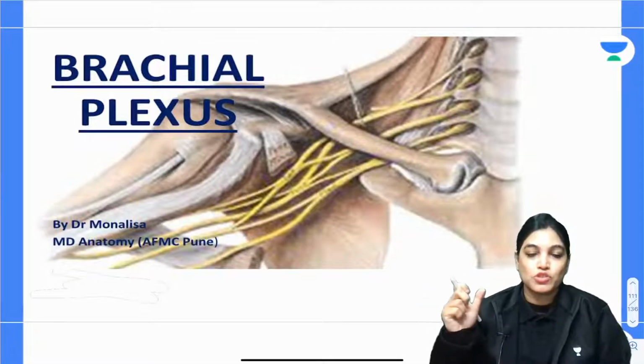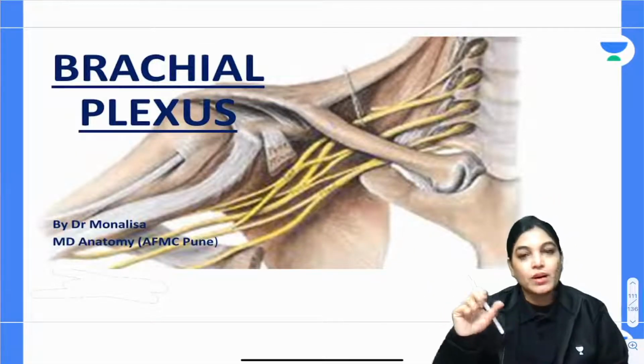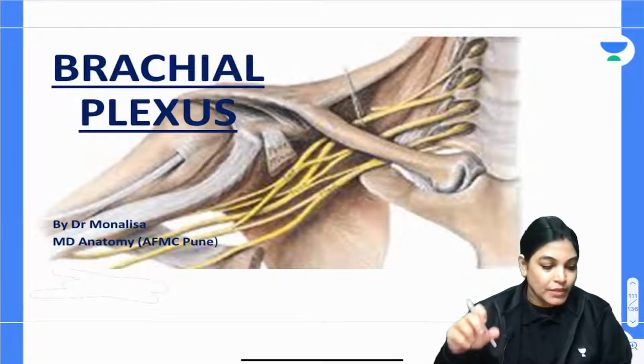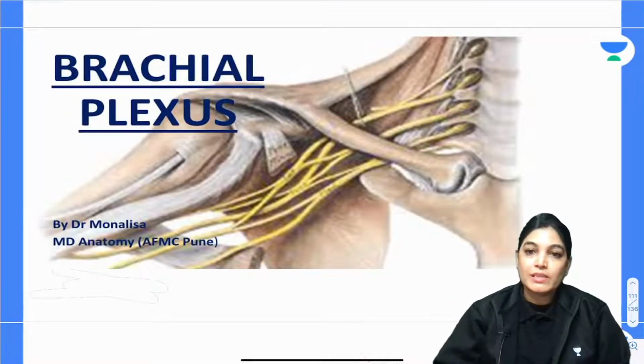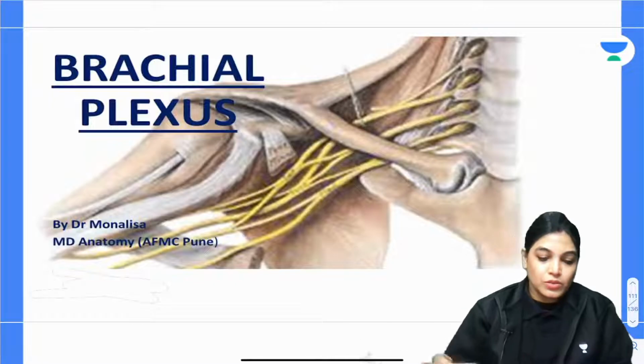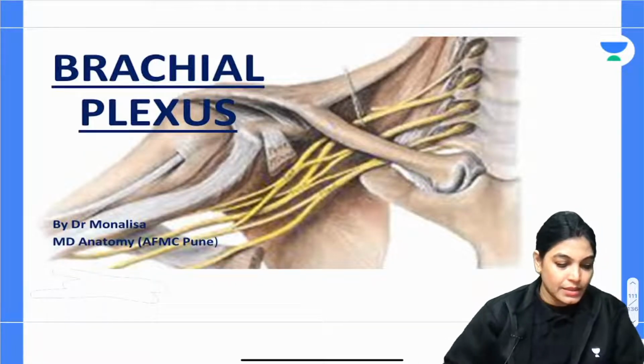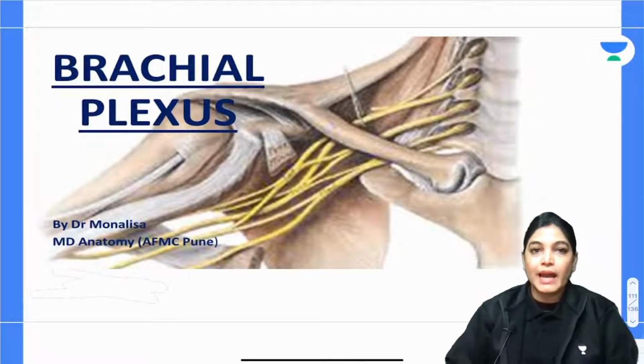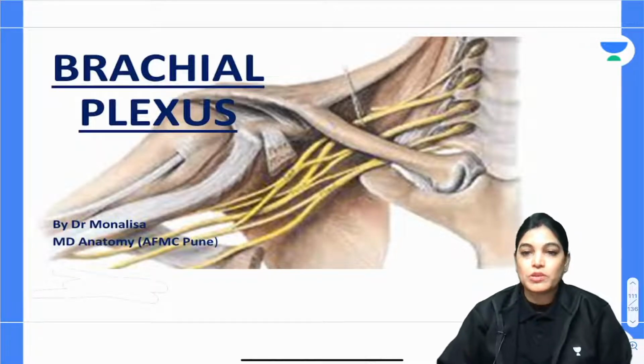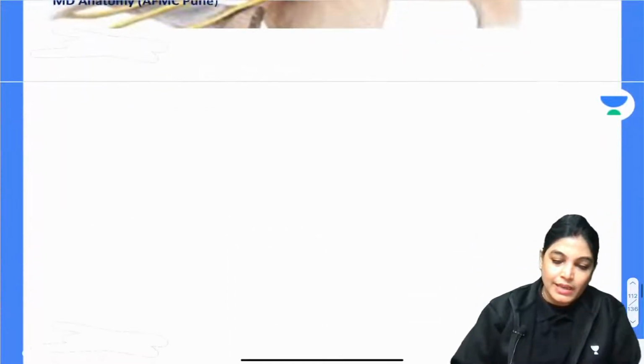Plex means bunch. So it is a nerve bunch which is formed by the lower cervical and the uppermost thoracic spinal nerves. Together they form a plexus of nerves which is called brachial plexus. At times it also takes contribution from T2 or C4 spinal nerves. I will show you a diagram explaining that. First, let me define what brachial plexus is.